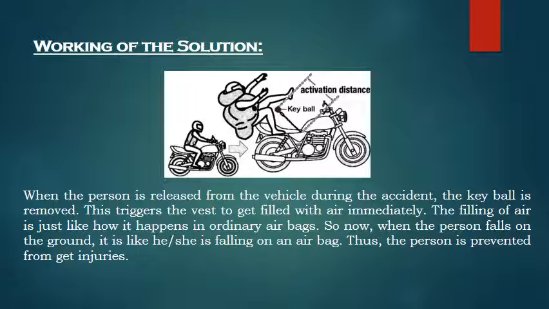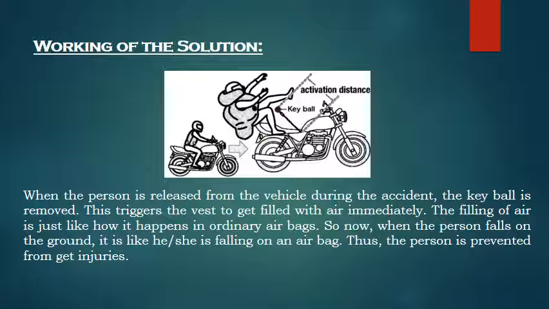Well, you may wonder, how does this work? Here is the answer for it. This airbag contains a cable-like structure in which one end is connected to the vehicle and the other end contains a key ball. This key ball is inserted in your airbag vest.